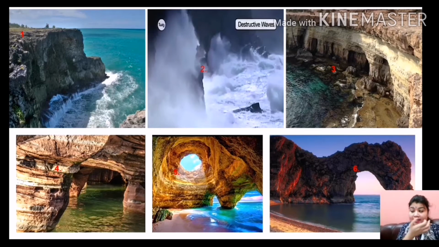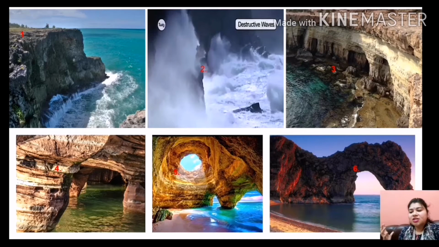and these cracks with the passage of time become wider and larger and form sea caves. You can see the third, fourth and fifth pictures, which are all about the sea caves. Then in course of time, these sea caves become bigger, and only the roof of the sea cave remains, and these are named as sea arches. So you can see one sea arch I have shown on the screen, the last picture, the sixth picture.